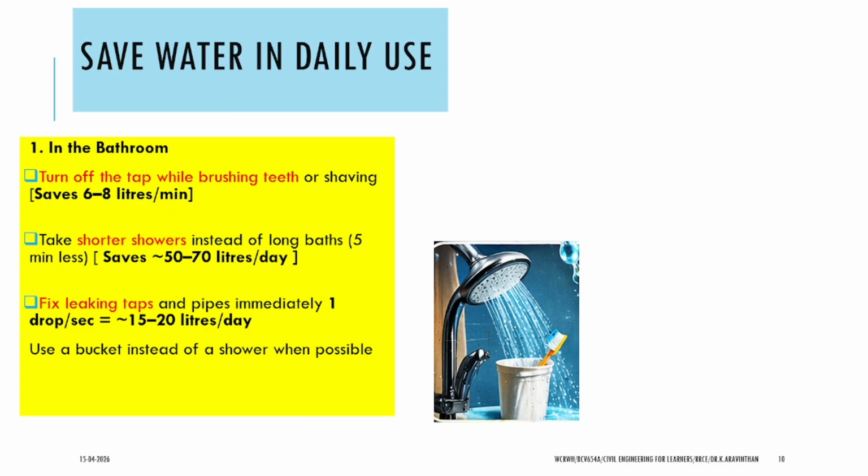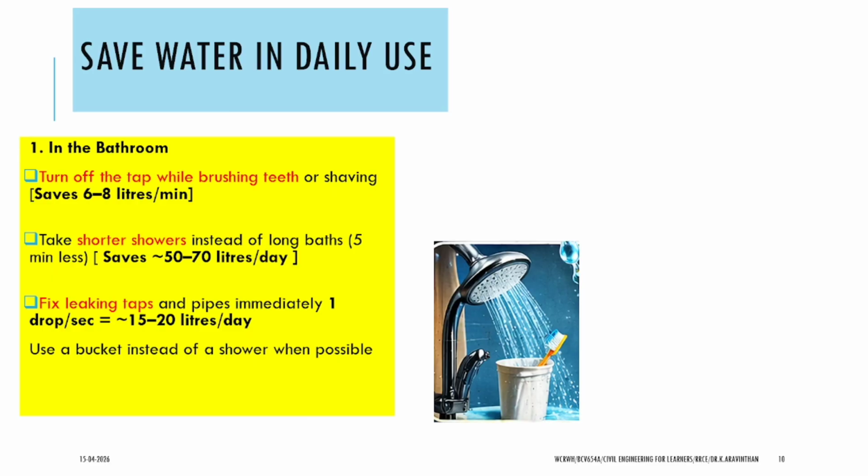Take a short shower instead of a long bath. 5 minutes or less is called a short shower. More than 5 minutes is called a long bath. It saves 50 to 70 liters per day. Fix leaks in a tap. A single drop of water per second amounts to 15 to 20 liters of water wasted daily. If there are any leakages in our house, they have to be properly addressed in order to conserve water. Use buckets instead of a shower when possible.